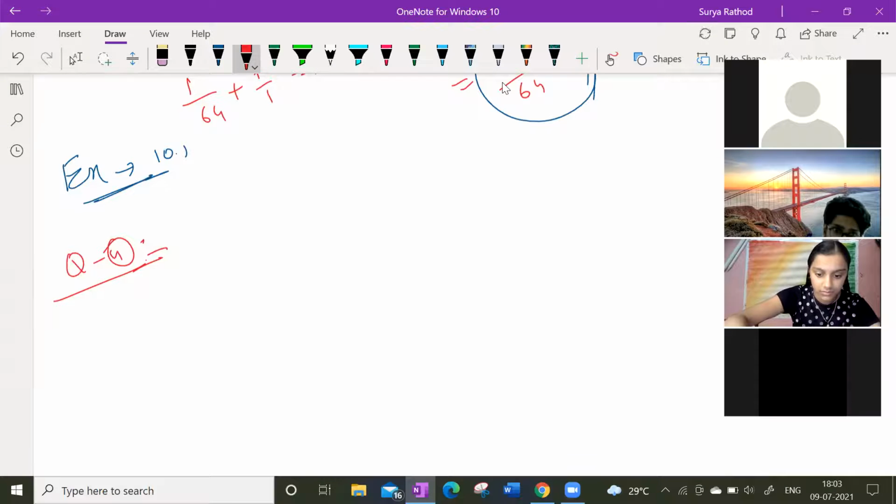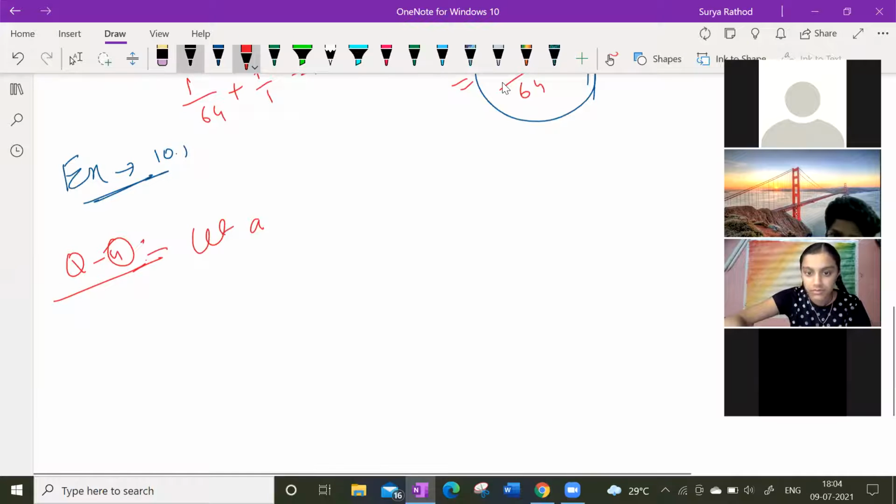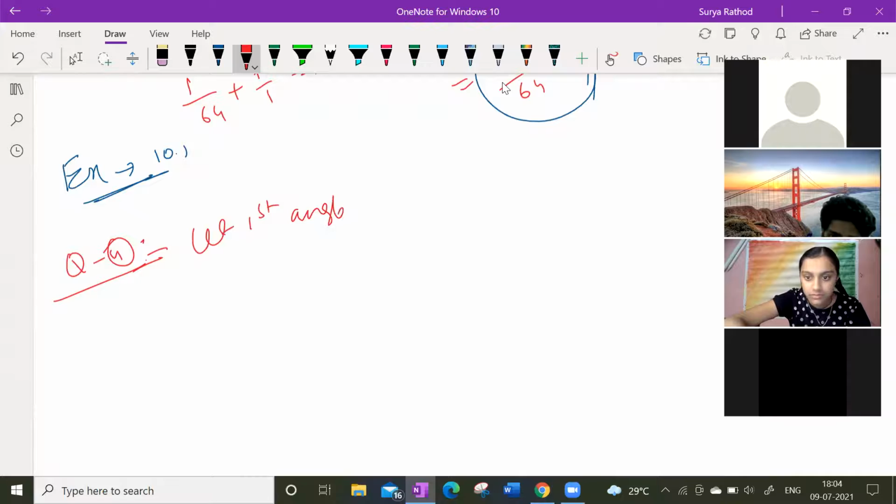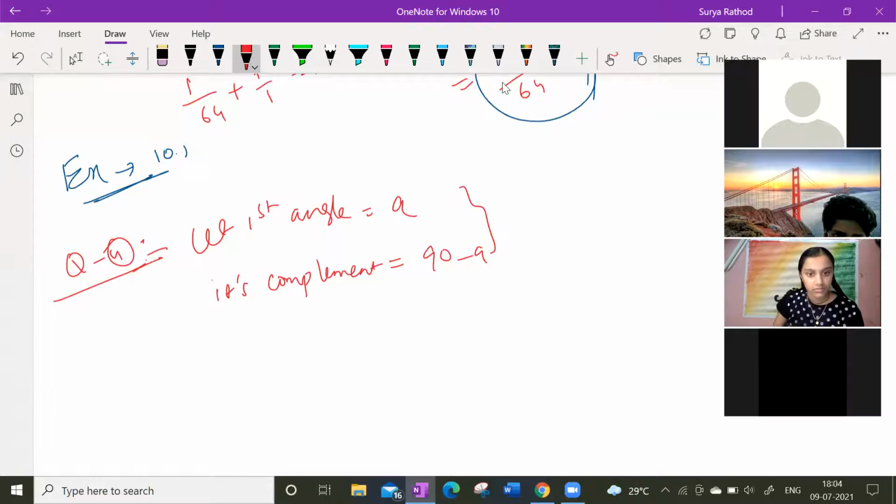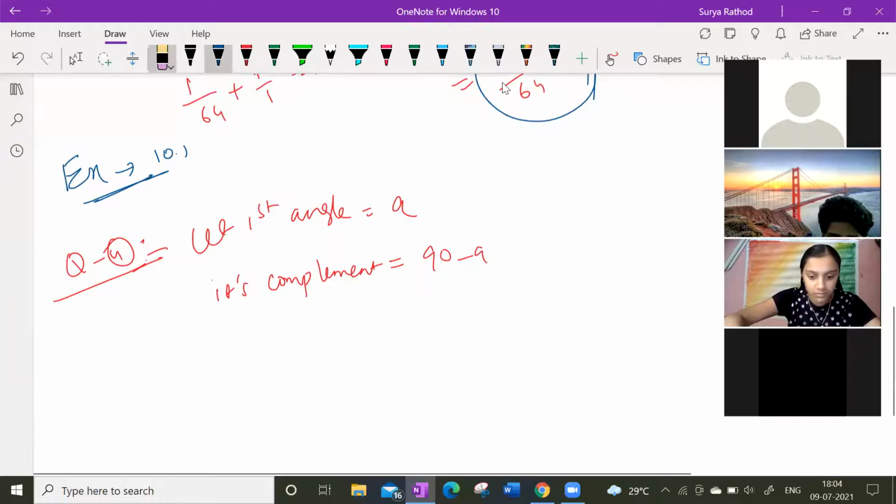If an angle is 30 degrees more than one half of its complement, find the measure of the angle. So what can I take? Let the first angle be A, and its complement is what? Complement angle is 90 minus A. If you add these two, you should get 90 degrees, isn't it? Complement of any angle will be 90 minus A.